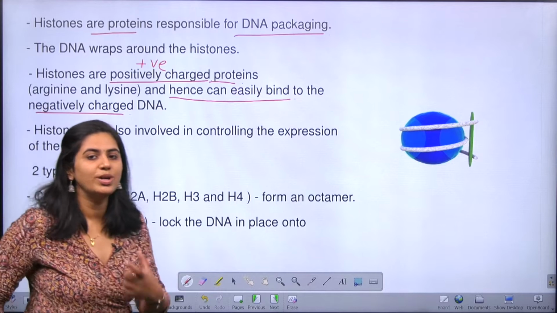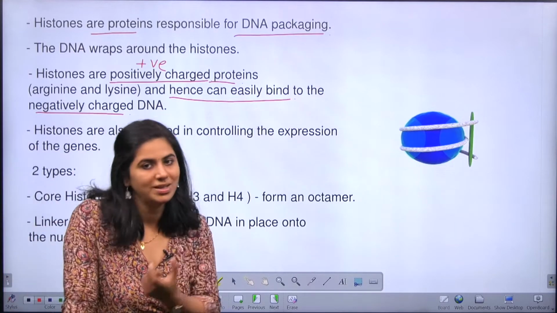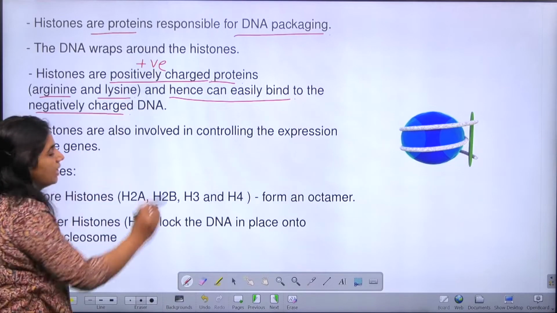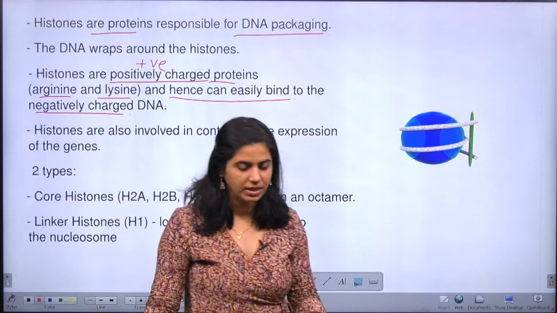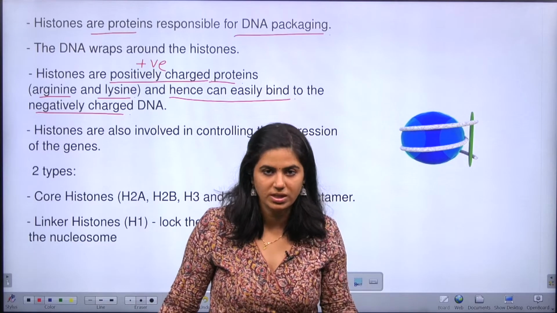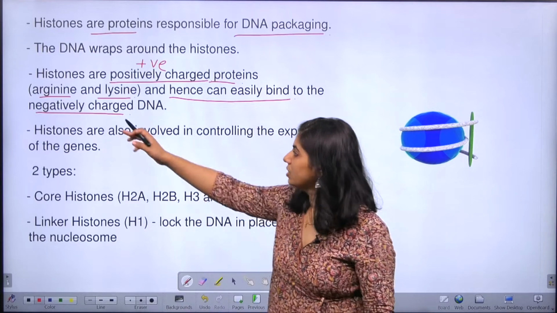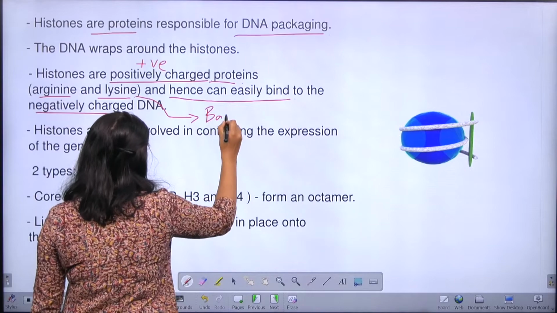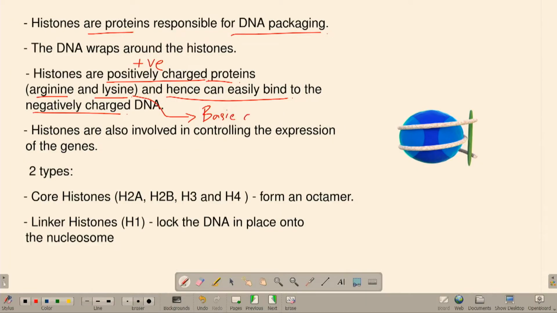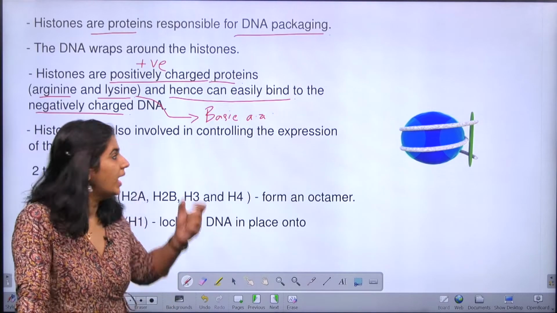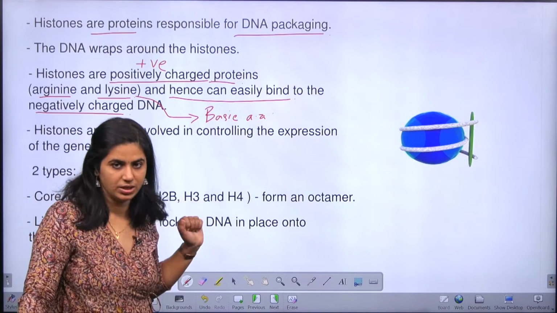And what are the majority of the amino acids present in the protein called histone? They are mainly arginine and lysine. When we speak about amino acids, there are acidic amino acids, aromatic amino acids, and basic amino acids. Here arginine and lysine are basic amino acids. So arginine and lysine are the majority of the amino acids present in histone, and they are basic in nature, right?